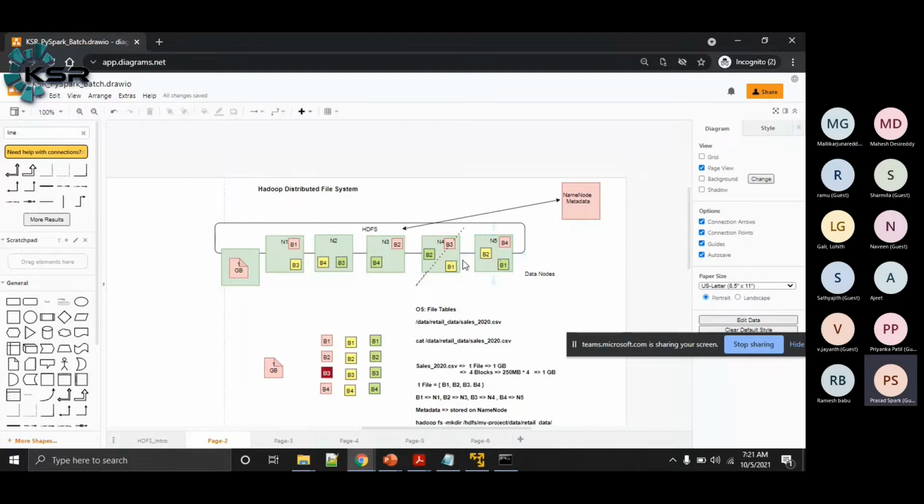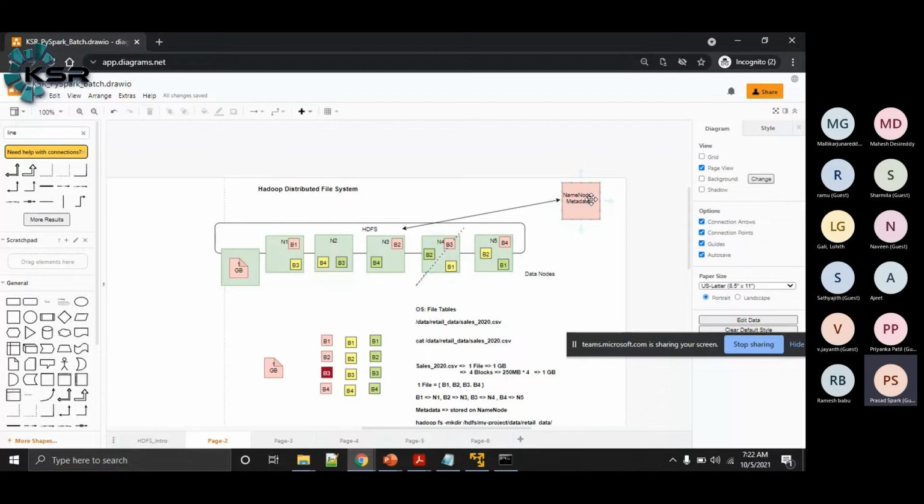Now, data node 4 is also supposed to send heartbeat signals and block report information, but it is not sending. Why? Let's say there is some failure in the system: a power cut, a hard disk issue, some system got hacked, or the data node service itself went down. Some sort of failure happened.